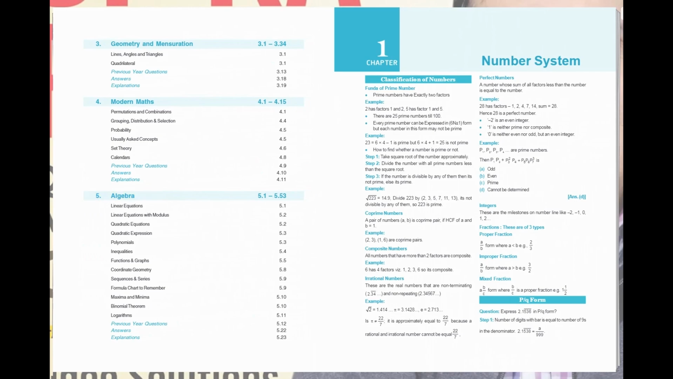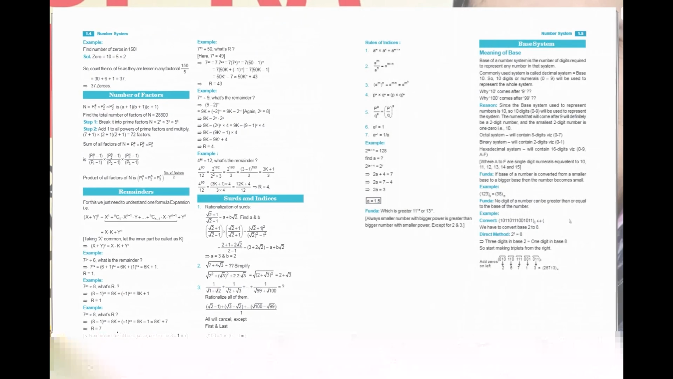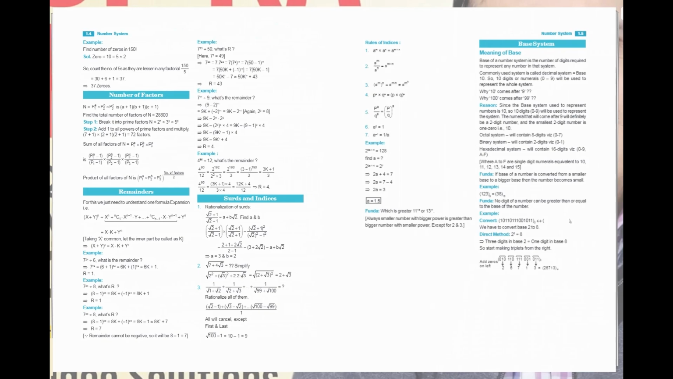Here's a sneak peek of Chapter 1. Number System. Classification of numbers. PQ form. HCF, LCM and applications. Divisibility rules. Cyclicity. Factorial. Number of factors. Remainders. Surds and indices. Base system.